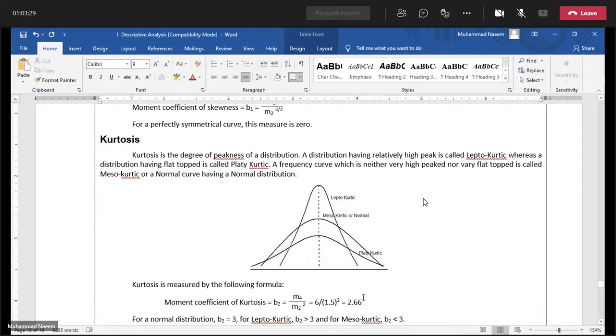So as this value is less than 3, when the value is less than 3, the curve is platykurtic.